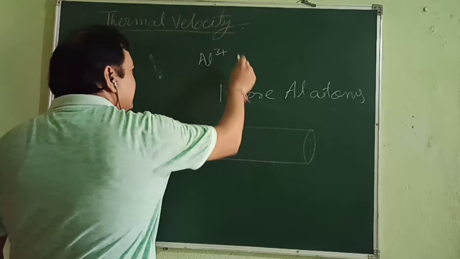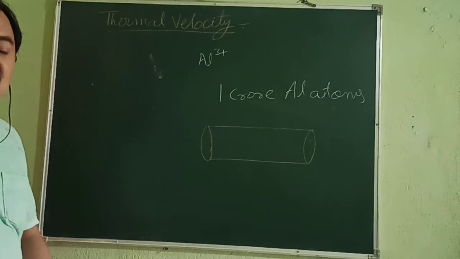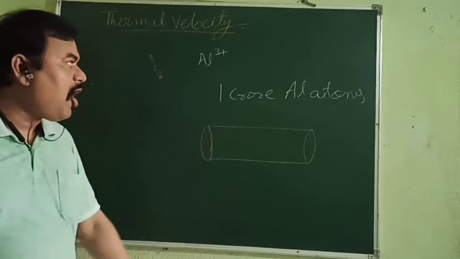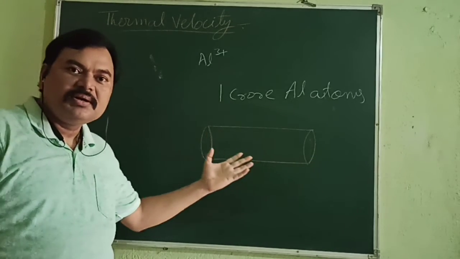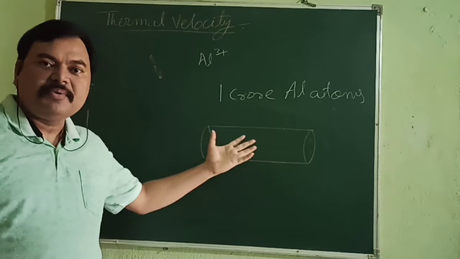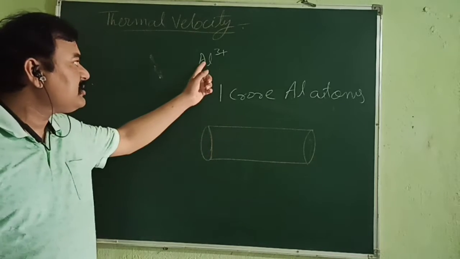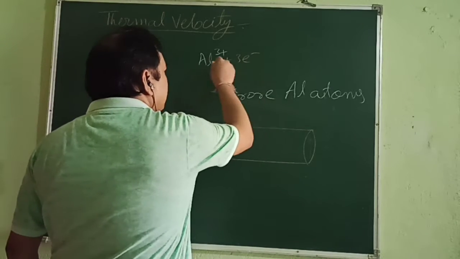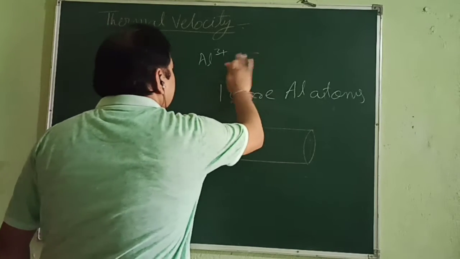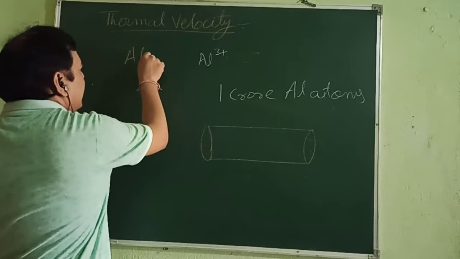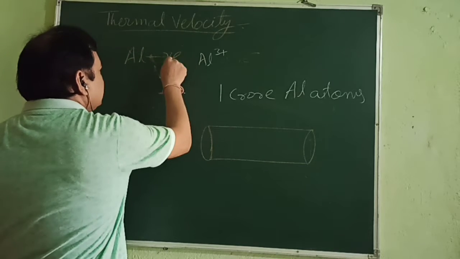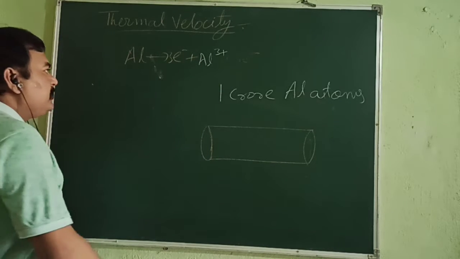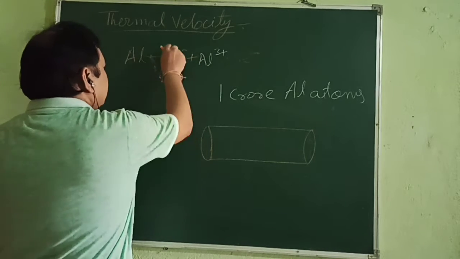So 1 atom of aluminium releases 3 electrons and becomes Al3+. Now the same way, it has 1 crore aluminium atoms. So how many free electrons are possible? As each atom is giving out 3 electrons and becoming Al3+, we are focused on these 3 electrons only.